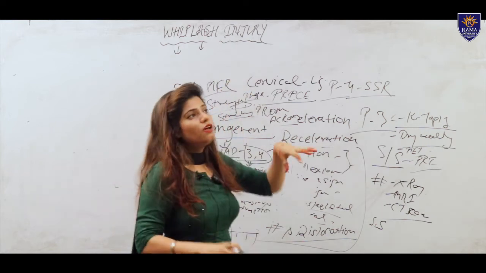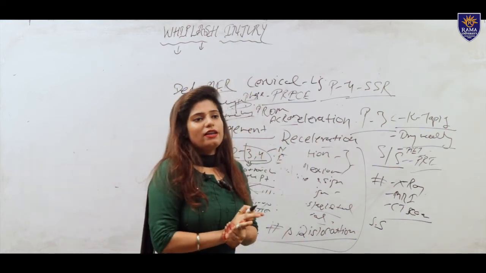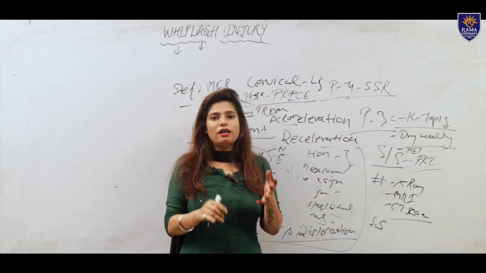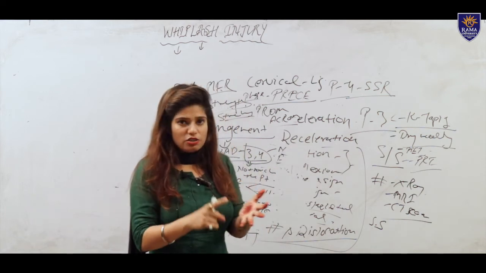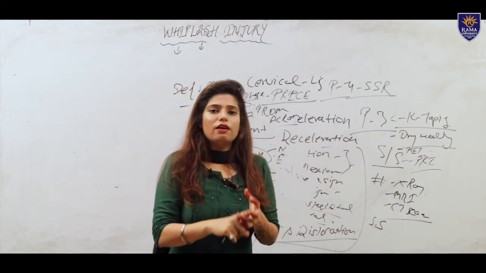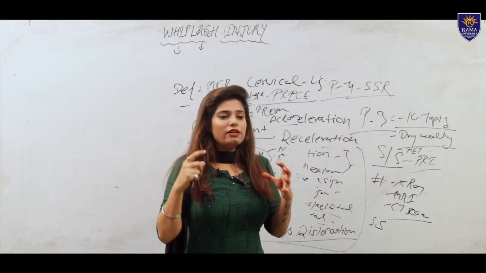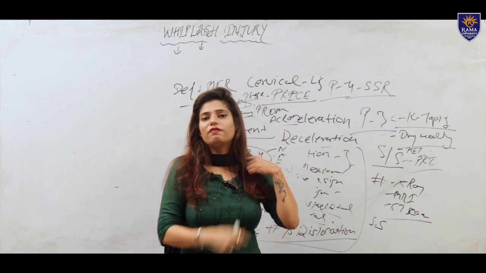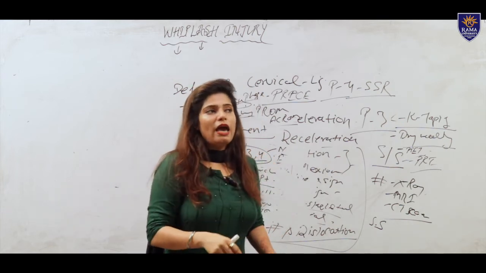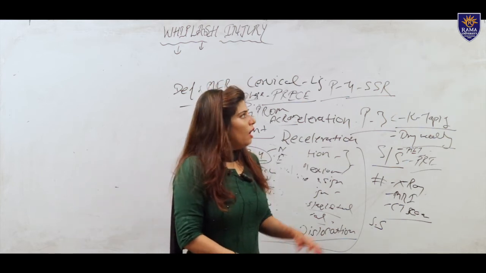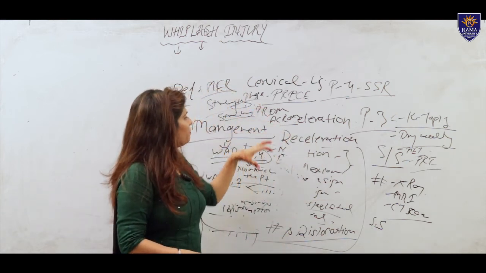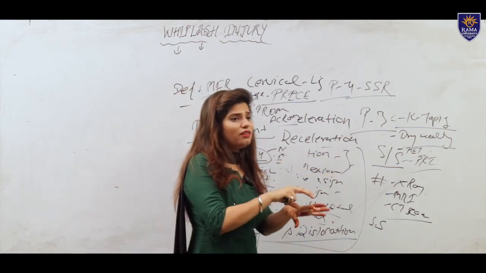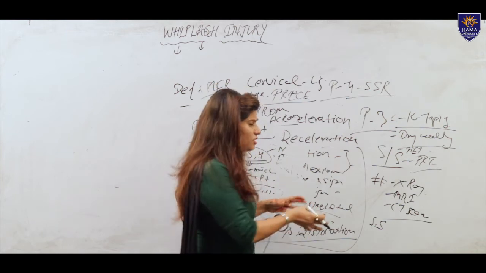Whiplash injury is a cervical spinal injury, and this is the most common injury in some sports like boxing, karate, and martial arts. The whiplash injury can occur in a road traffic accident. There is sudden acceleration and deceleration of the cervical spine, and if a rear impact occurs, the cervical ligament can tear and a fracture can also occur. And there are some signs and symptoms. We divide the signs and symptoms in the whiplash associated disorder, so we make a simple diagnosis by classification.